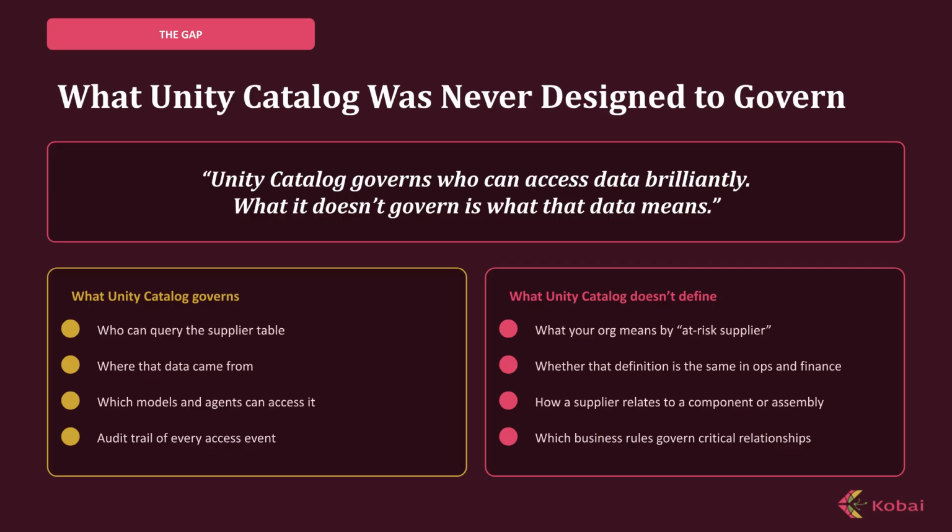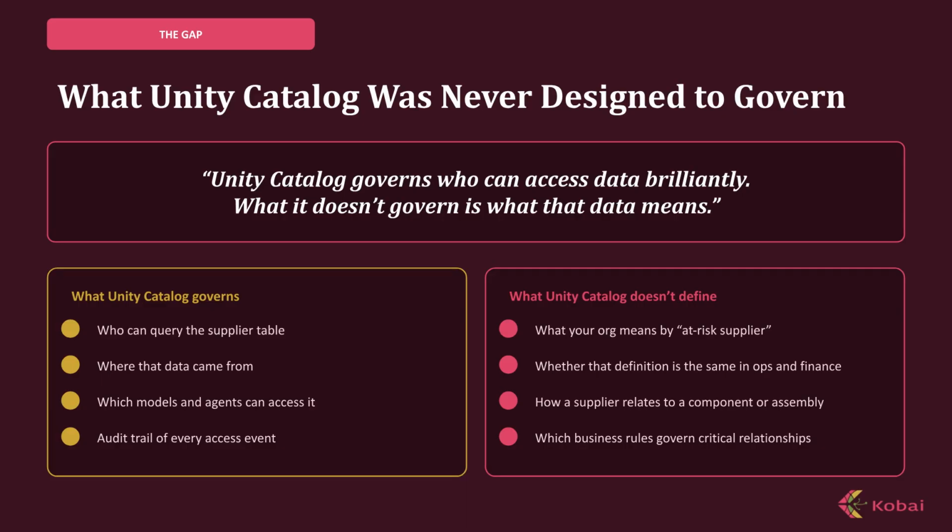However, there is a clear distinction in scope. Unity Catalog governs who can access data brilliantly, but it does not govern what that data actually means. It defines access to tables and files, but it doesn't define business concepts, rules, or relationships, which are essential for true business context.